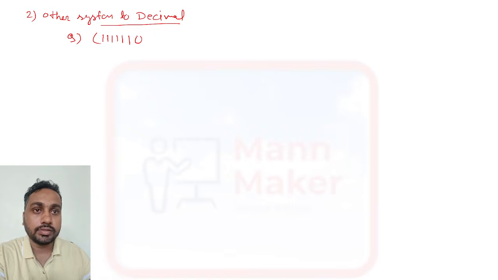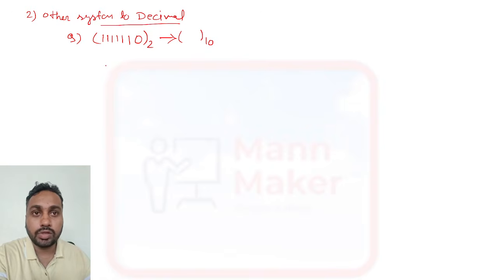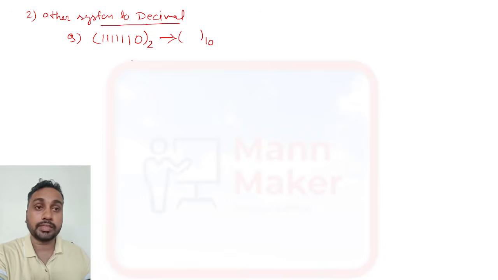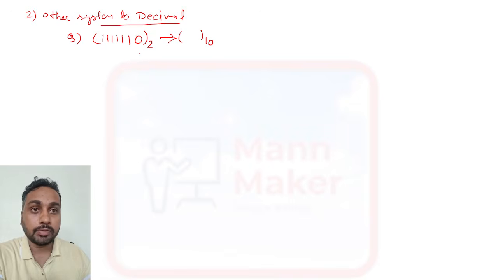11111 and 0. This is the binary representation. Now what is the decimal number of this? You need to convert from another system to decimal. So how will you resolve it? For decimal to other you need to use the division method, and for other to decimal you need to use the multiplication method.